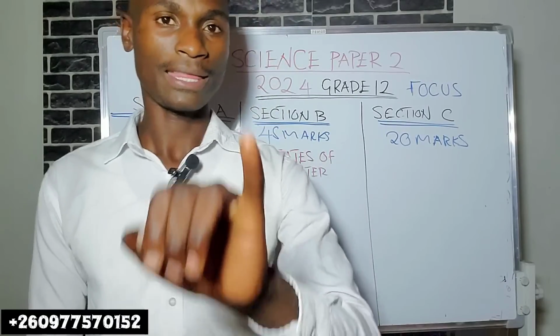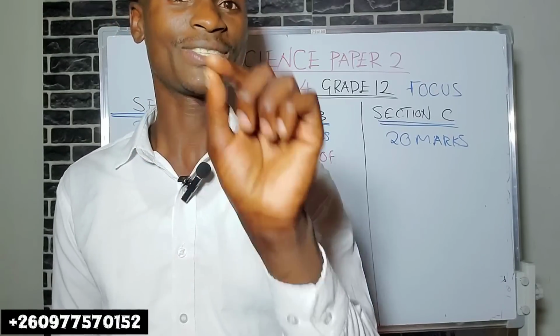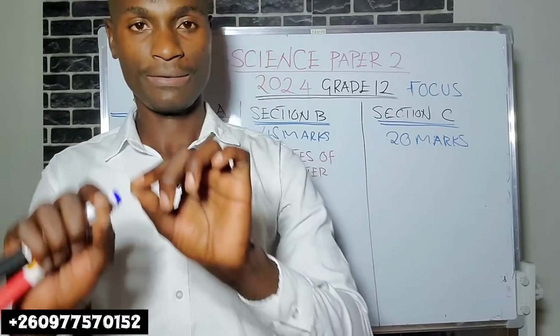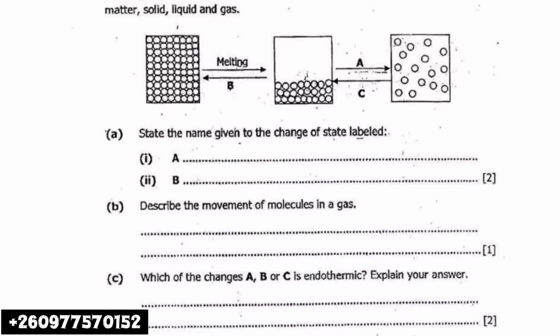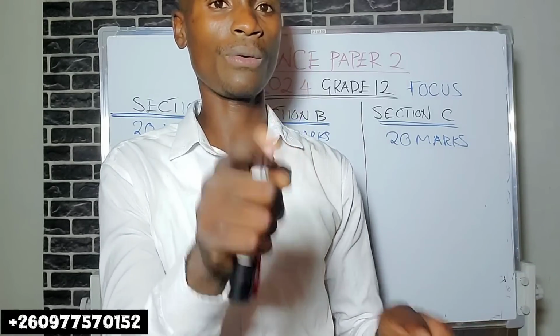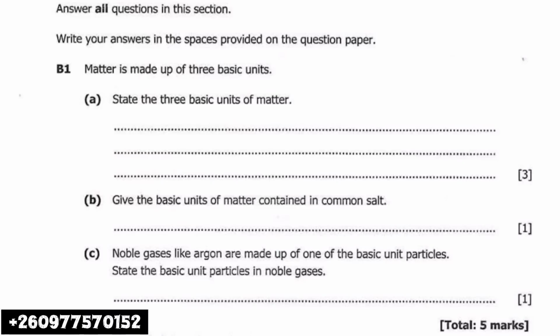Now, the changes of state of matter you need to know. So we have solid, liquid, and gas. These are states of matter. You also need to know the basic units of matter: the ions, the atoms, and the molecules. You need to know them.